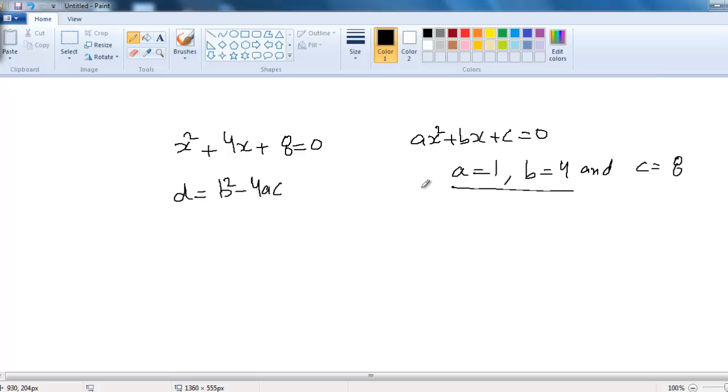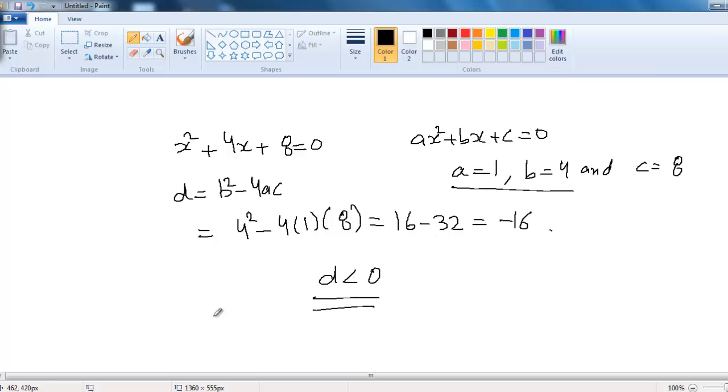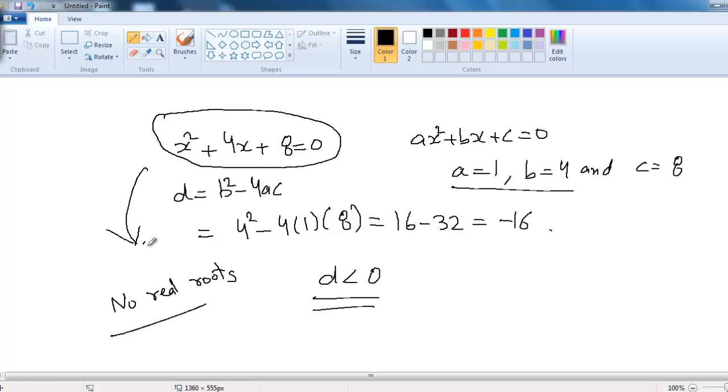Now I put these values in this formula. I get 4 squared minus 4 times 1 times 8, which is 16 minus 32, equal to minus 16. Now the value of D here comes up less than 0, so we say that this equation has no real roots.